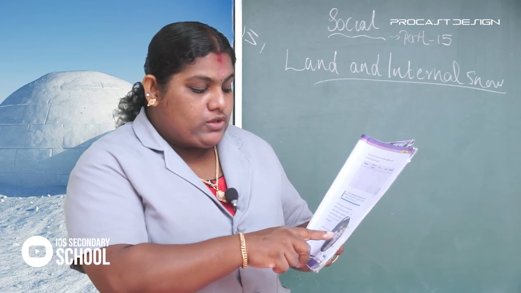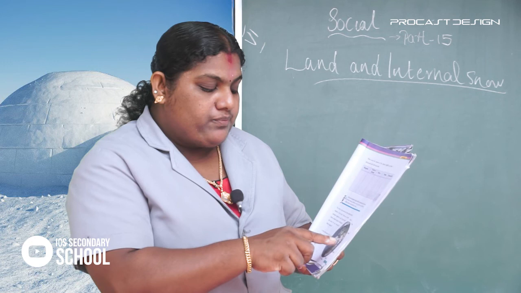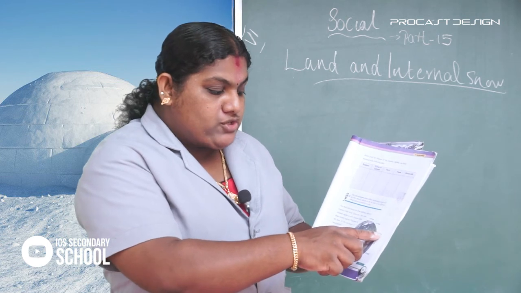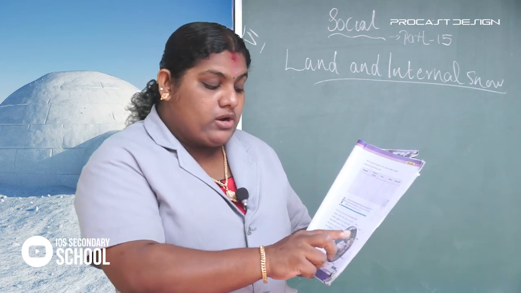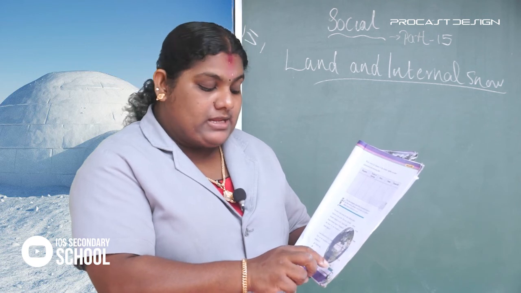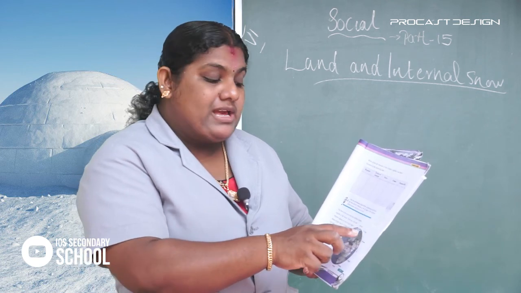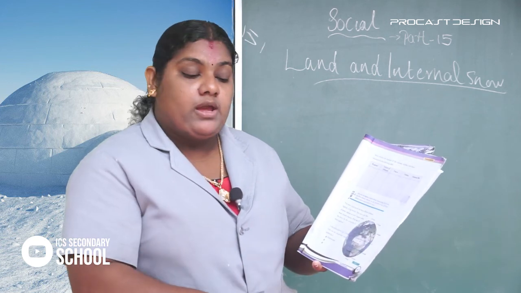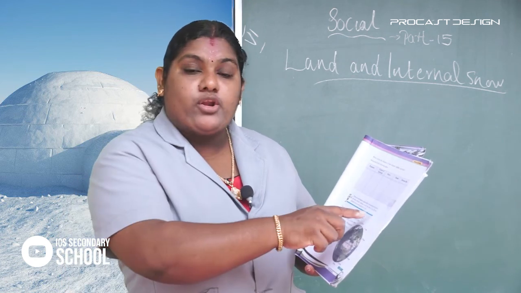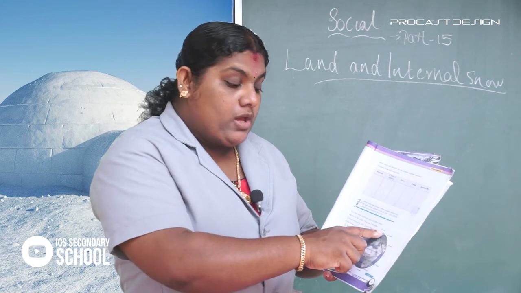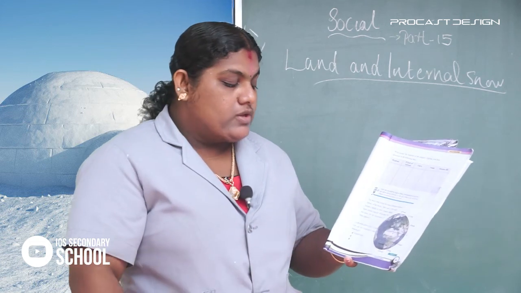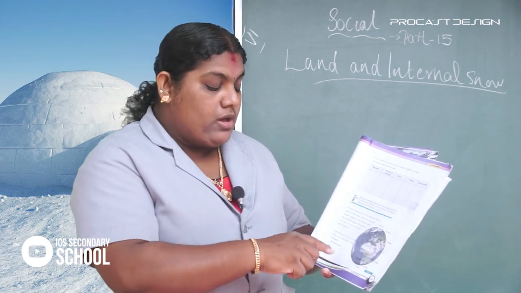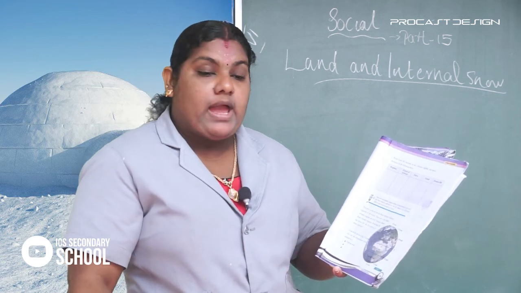Then we can see the tropical zone, and the temperate zone at 30 degrees north and the temperate zone at 30 degrees south. Then we can see the frigid zone at 65 degrees north and the frigid zone at 65 degrees south. Then the North Pole and South Pole at 90 degrees north and 90 degrees south. So look at the picture, look at the globe in the textbook, find out the important temperature zones and mark them.